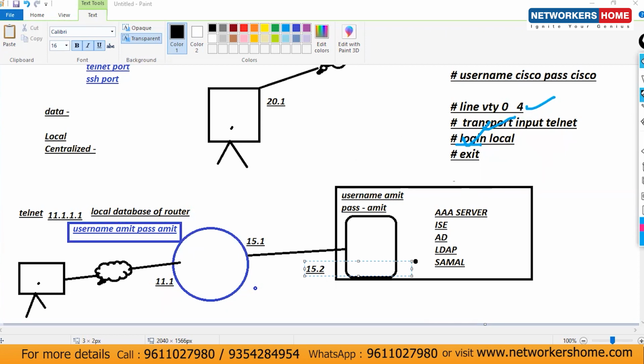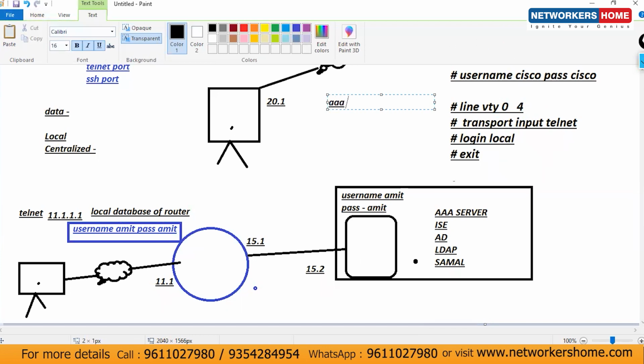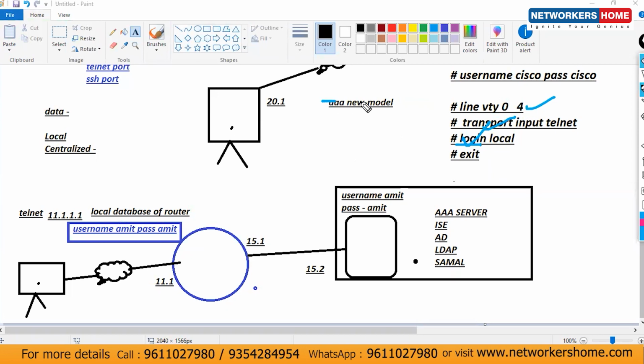Okay, but before checking that, use one more command if you want to see here, because here we will have more than one option. In case you want to check, in place of local, the centralized database system, how many options do we have? Use one more command, AAA new model. This is optional, because without this command, if you use this login and after that use the question mark, only one database will be there. Local will be there.